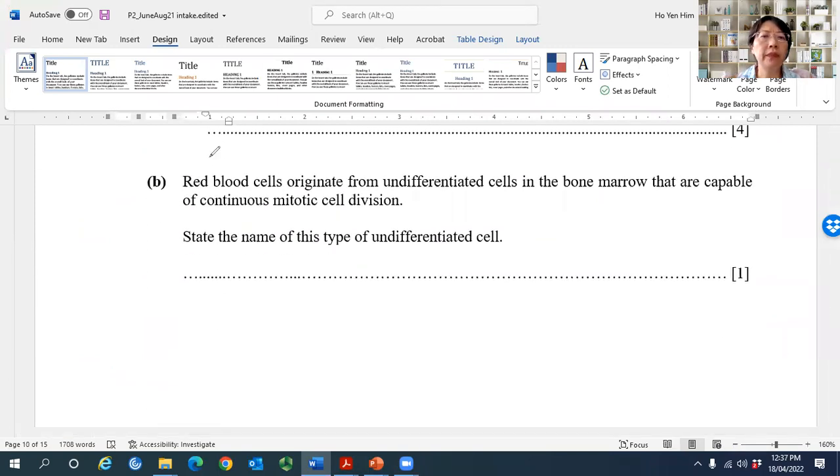So B, red blood cells originate from undifferentiated cells in the bone marrow that are capable of continuous mitotic cell division. State the name of this type of undifferentiated cell. It's actually multipotent